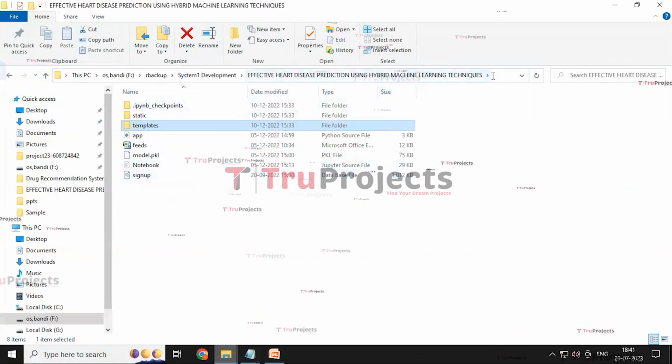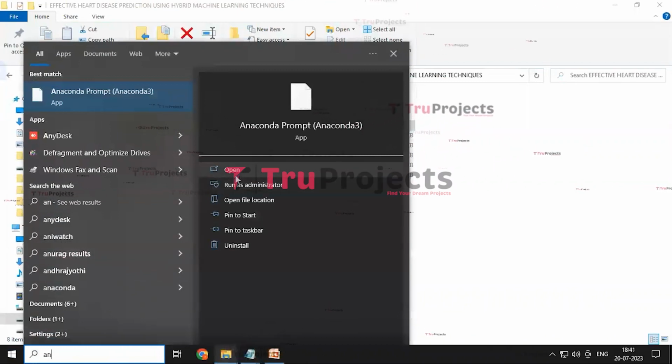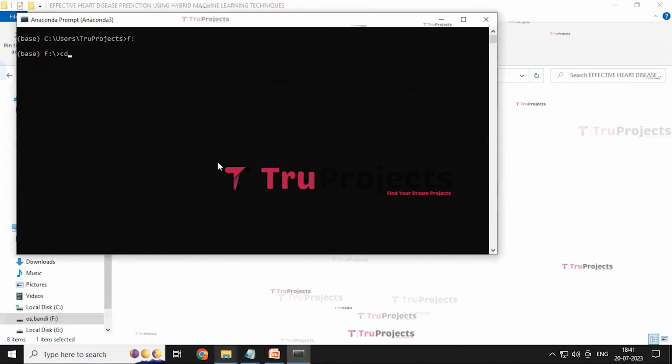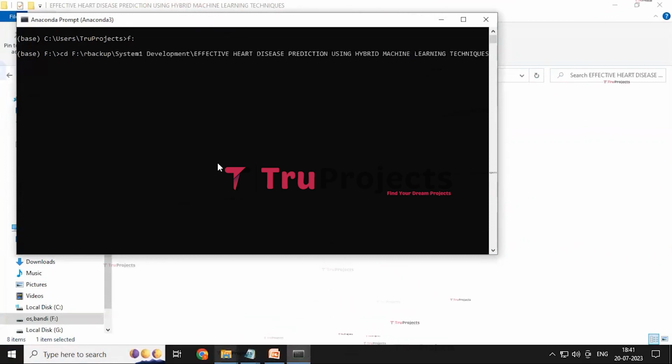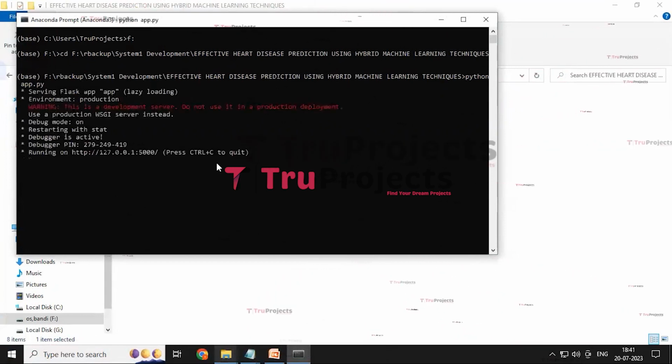To execute the project, first we need to copy the address of the code folder and then open the Anaconda prompt. Then first change the drive to F, because the code folder is present in that disk, and then write the command cd space, paste the address of the code folder and click enter. By this, the directory will change to the code folder's path, and then write the command python space app.py and click enter. This command will execute the Python script and show any syntax and logical issues in it.